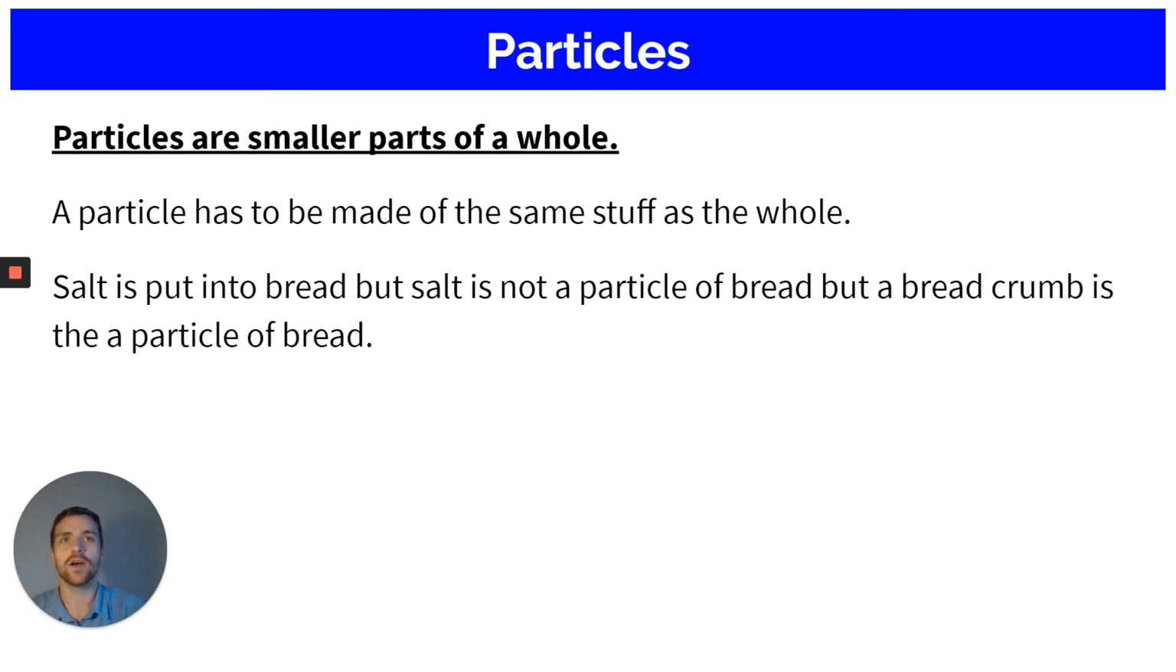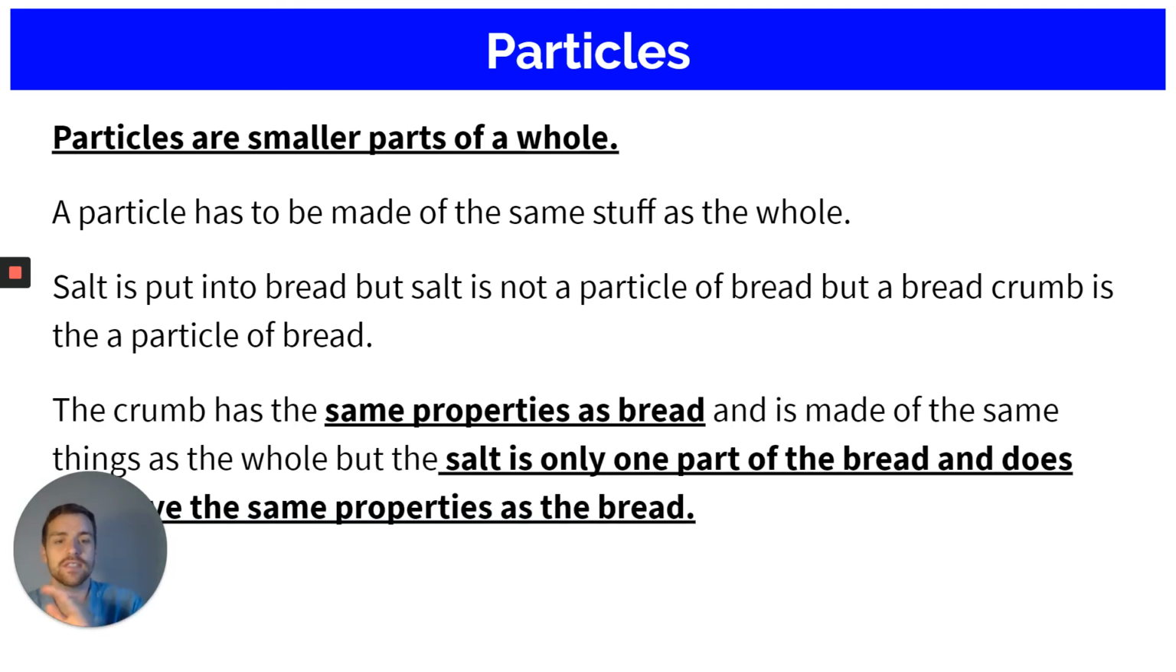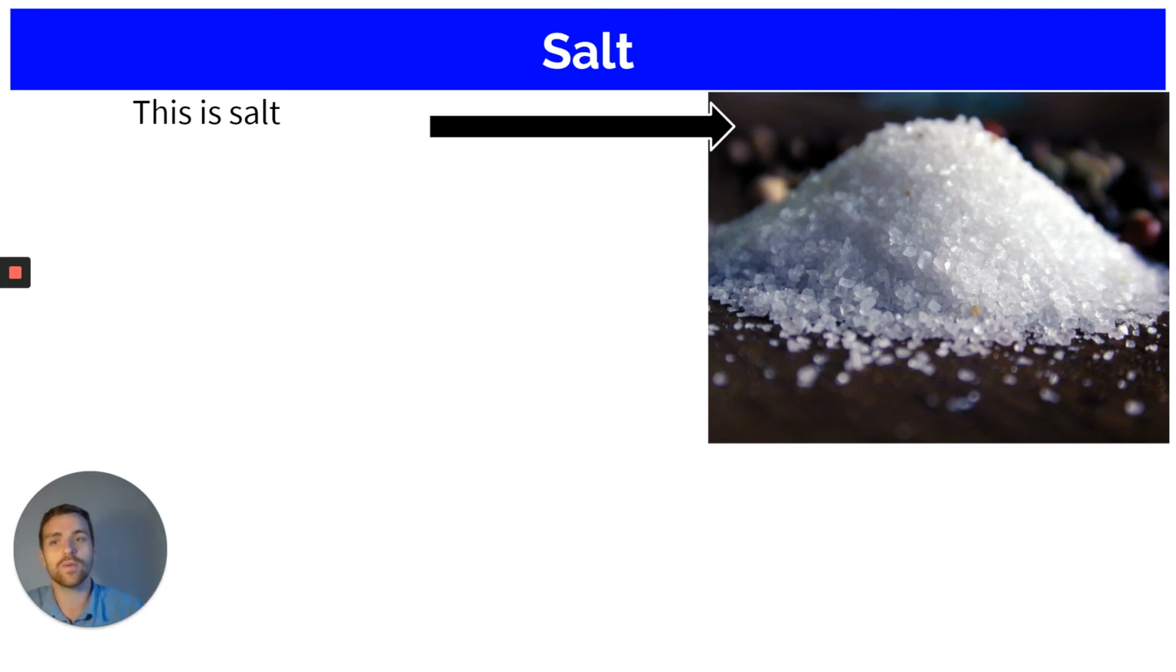Another way to think of that is, we're going to talk a bit sciencey about chemicals here, but you all know that water is made out of H2O, which is hydrogen and oxygen. If I just took hydrogen out of a whole lot of water, I wouldn't have a molecule, a particle of water. I would have hydrogen, which isn't water. I just want you to get that the particle has to have all the same substances as the whole. Okay? Let's talk about some examples.